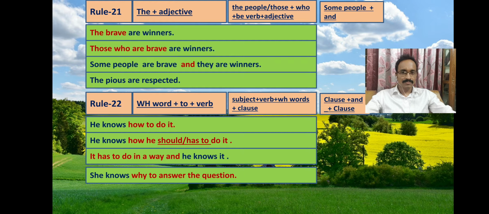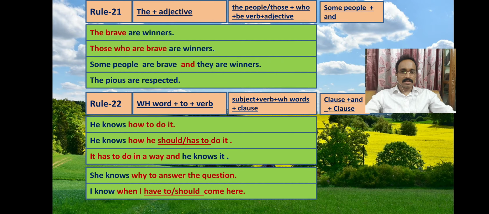See another example. He knows why to answer the question. Here the WH word is why. So to make it a complex, we'll use the first clause, he knows. This is the first clause. So he knows, then why, then she is the subject. So he knows why he has to answer the question. He knows why she has to answer the question, or she should answer the question.